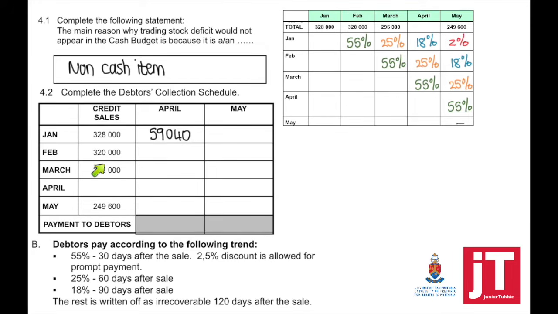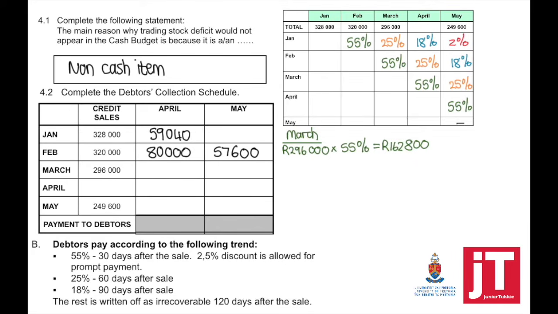From the February credit sales, we expect 25% to be collected in April and 18% to be collected in May. From our March credit sales, we expect 55% to be collected in April. But now you need to remember, we first need to calculate 55%.